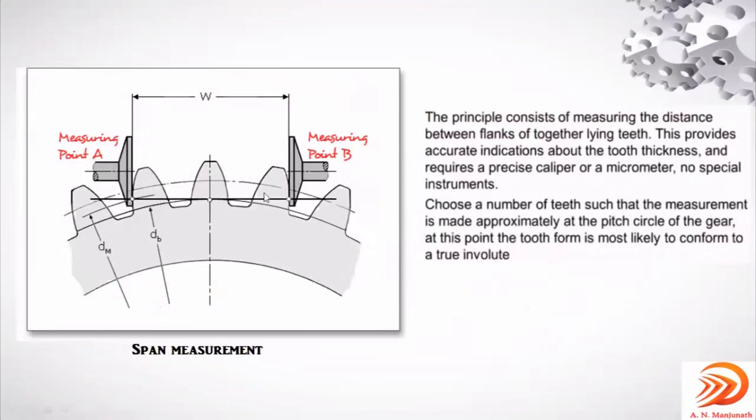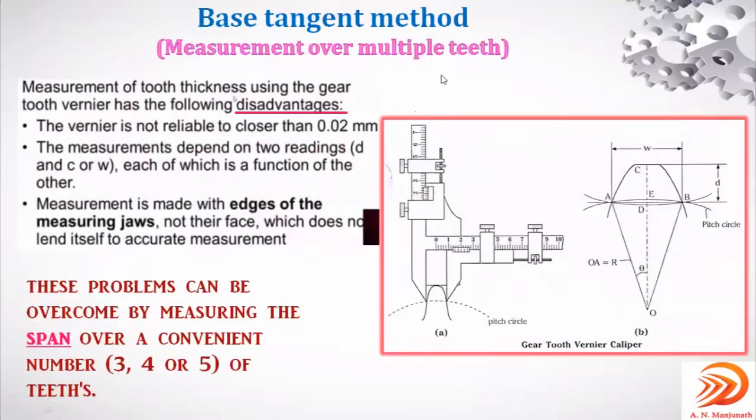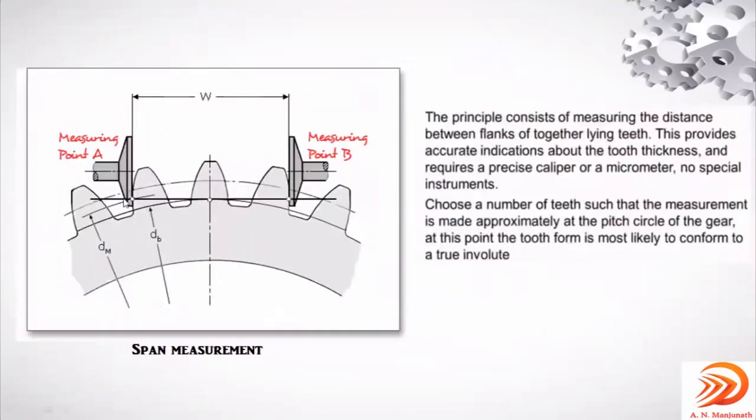So approximately, on an average, in general, this will come in contact with the pitch circle, irrespective of whether you notice or not. So that is what this particular method is about, right? Base tangent method. The tangent, as the name implies, is with respect to the tangent to this, right?